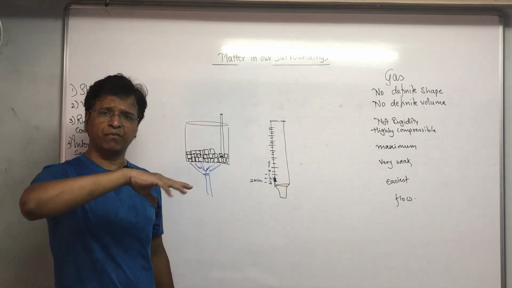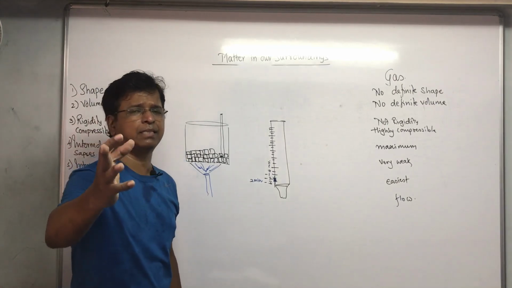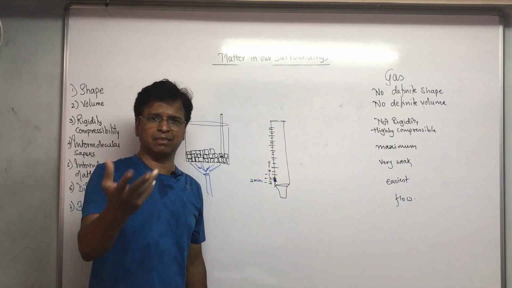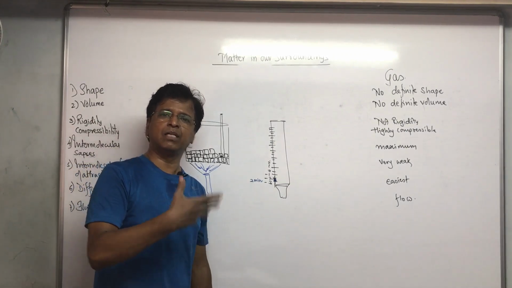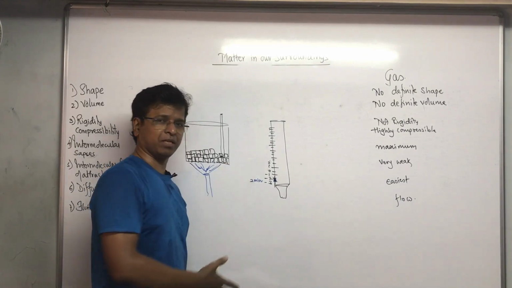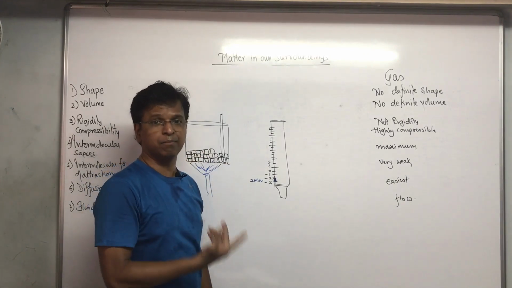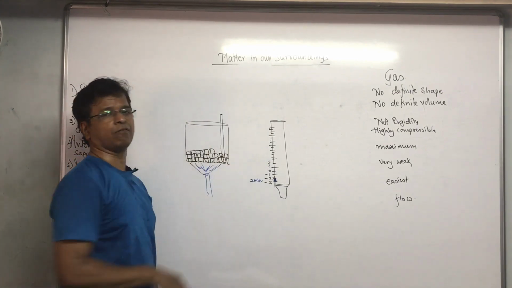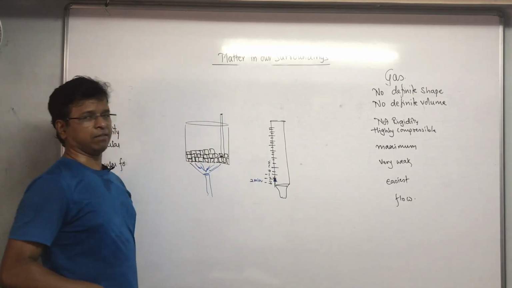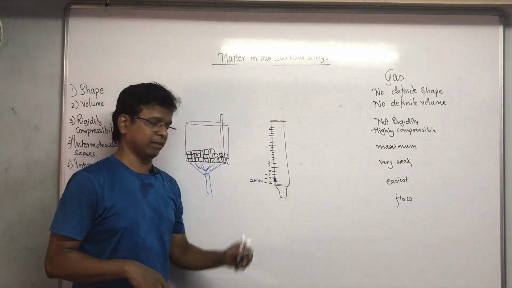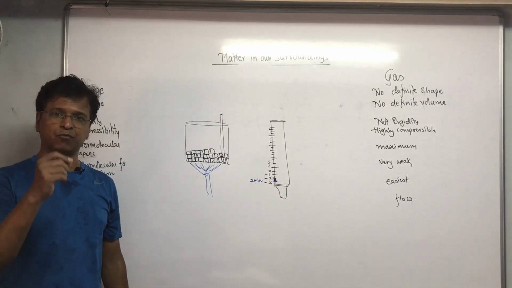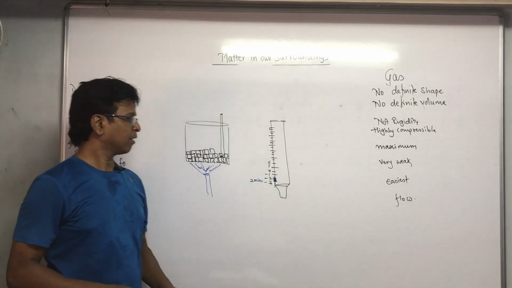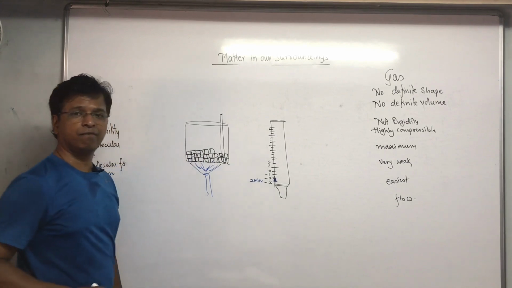This also will depend on various factors. We are assuming it is taking 2 minutes. Of course, it is a randomly taken time. Basically, it will depend on many more factors: the amount of ice present in it, the amount of fire that I am providing. But let us assume that for this amount of ice and this amount of fire, it is going to take 2 minutes for the temperature to rise from minus 3 degrees Celsius to minus 2 degrees Celsius.